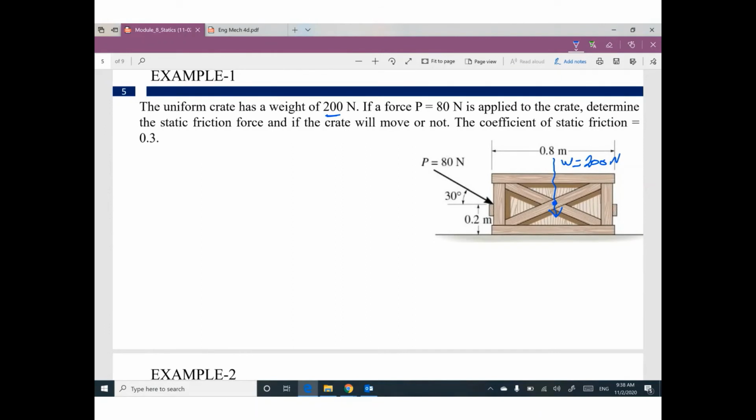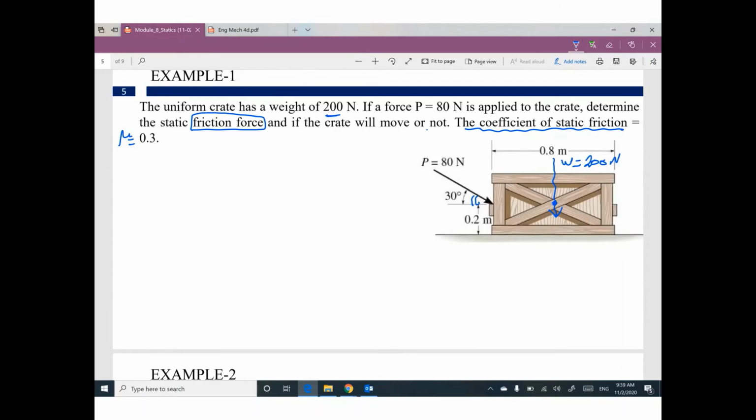It's an inclined force with angle 30 applied to the crate. The coefficient of static friction mu equals 0.3. Determine the static friction force, what is the value of the friction force? And please tell me, will the crate move or not?